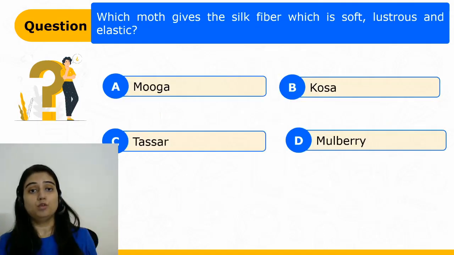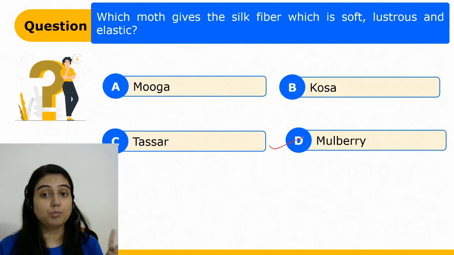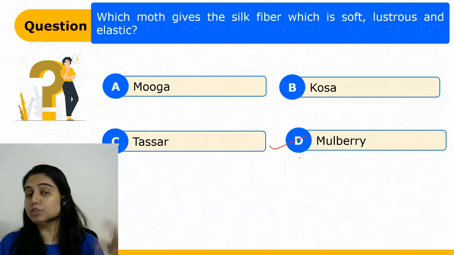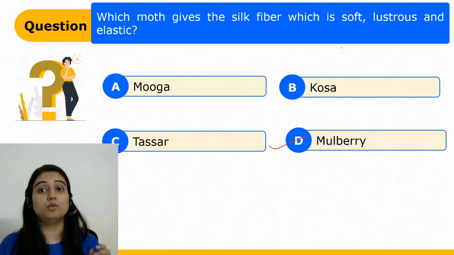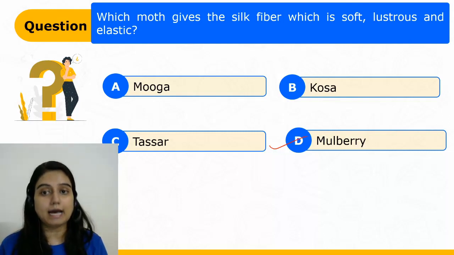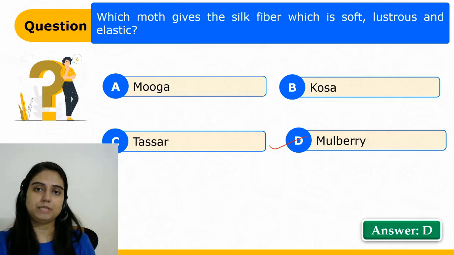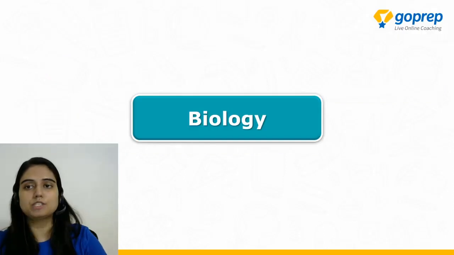Now let's see which moth gives the silk fiber which is soft, lustrous and elastic. So which moth is the correct answer? The correct answer is mulberry. Mulberry moth gives the silk fiber which is soft, lustrous meaning shiny, and also elastic in property. So the correct answer is option D. These were the chemistry questions, students.